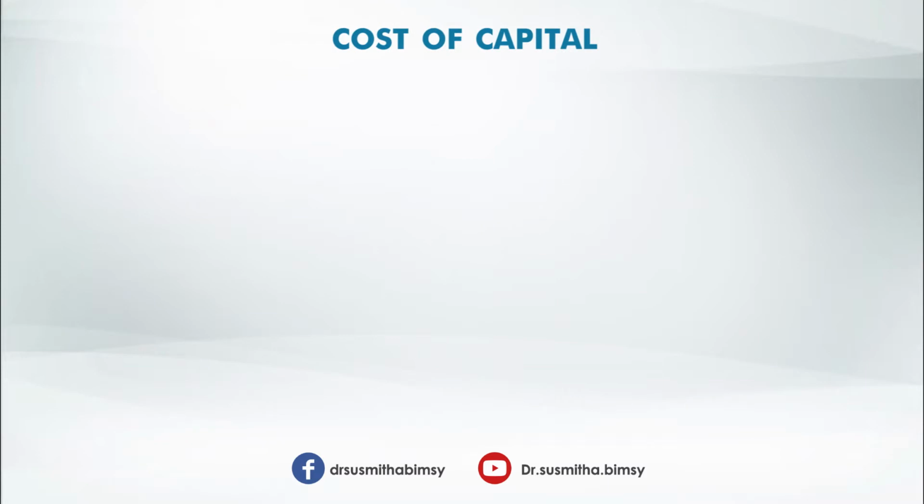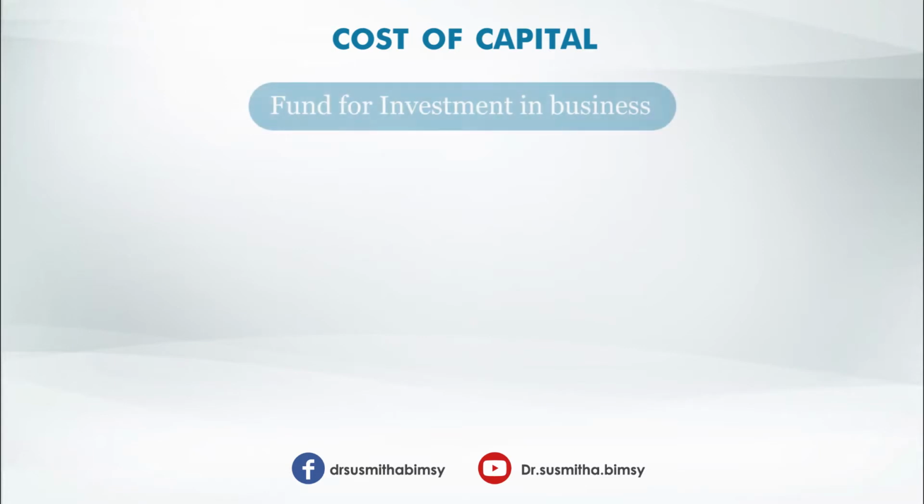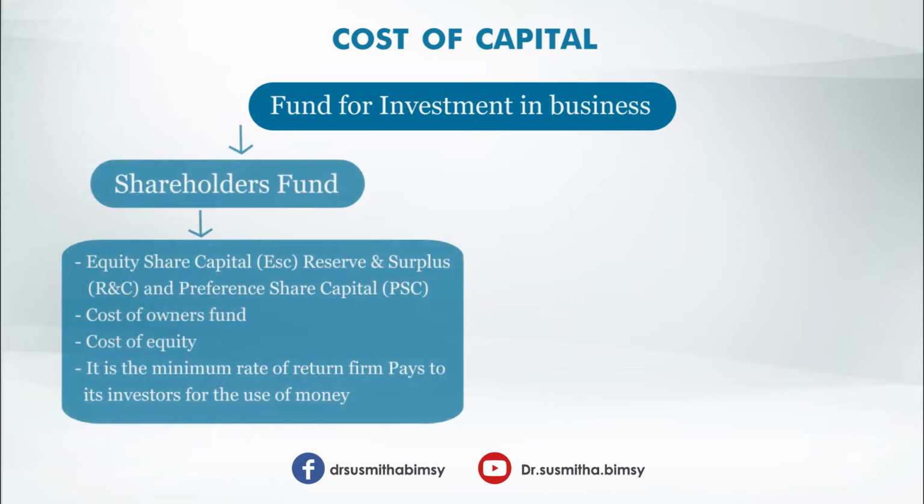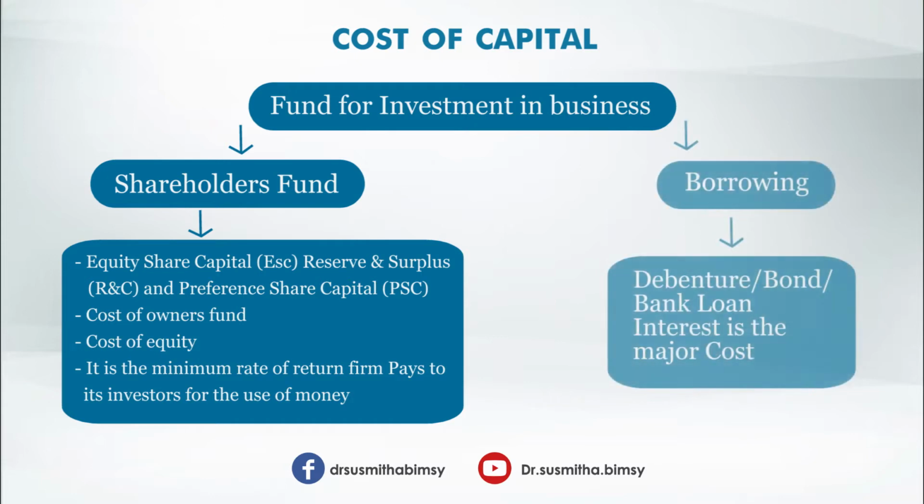We have already seen that in business, if you want to make any investment, we call it capital budgeting decisions, right? Similarly, for making that investment, we need funds. Funds may be raised from various sources. It may be from shareholders' fund, or in the form of borrowings. Shareholders' fund can be classified into equity share capital, reserves and surplus, and preference share capital. Borrowings consist of debentures, bonds and bank loans.